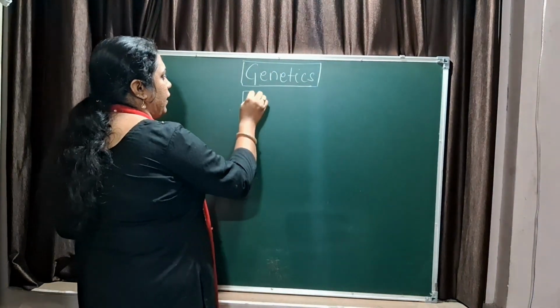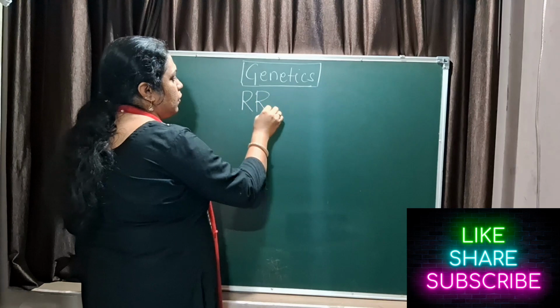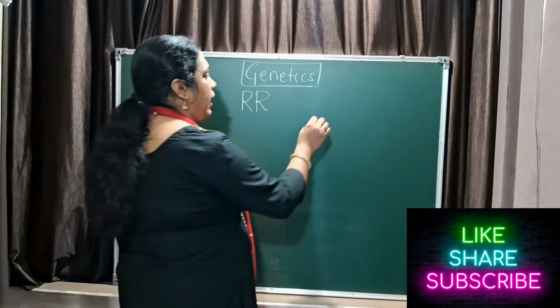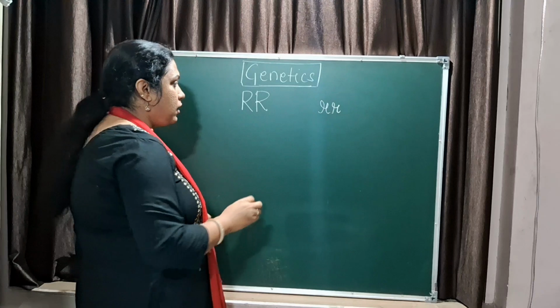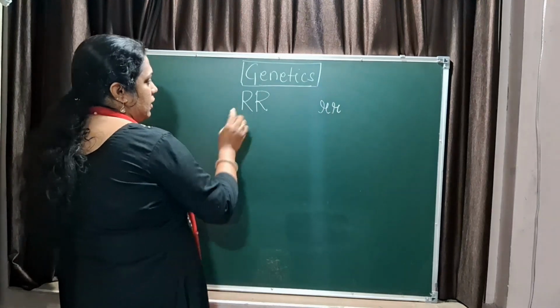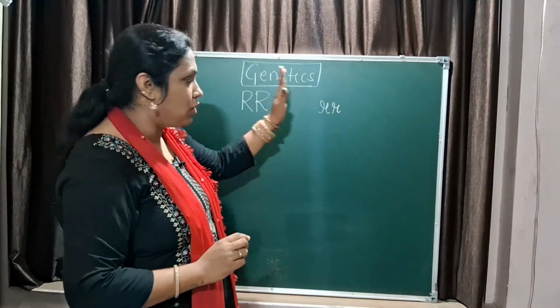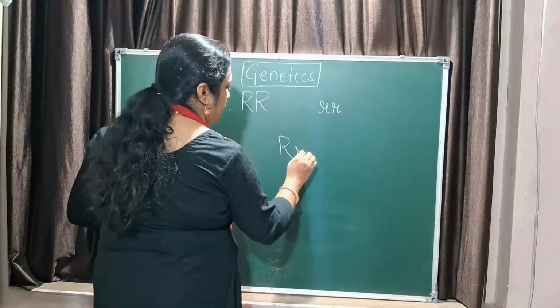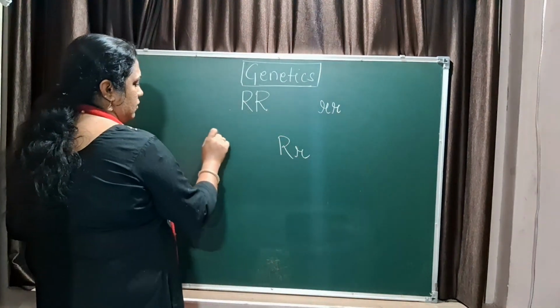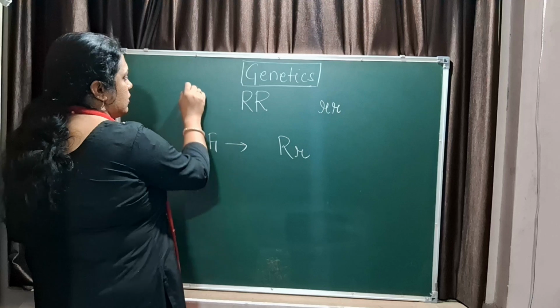You have a trait, rolling of the tongue, which is a dominant trait, and a non-roller, which is a recessive trait. So when there are parents which are pure roller and non-roller, then the first combination, that is the first generation, this is the parent.